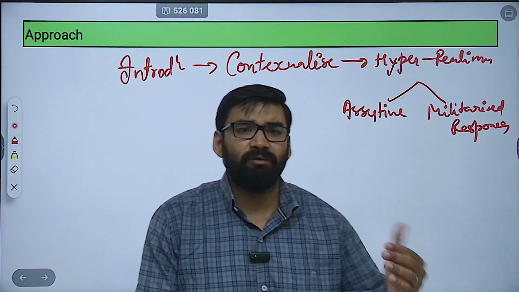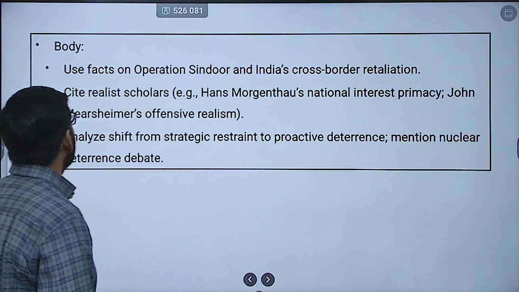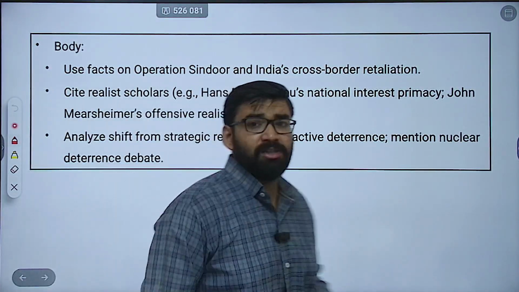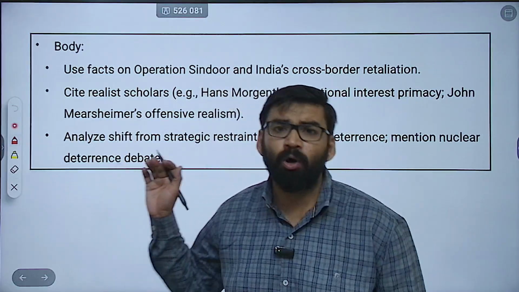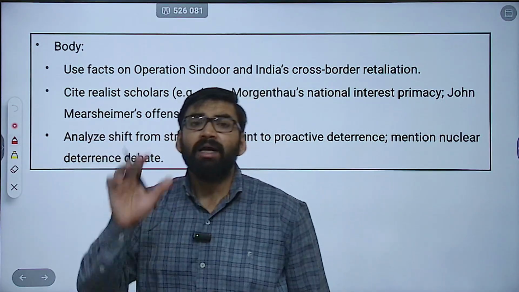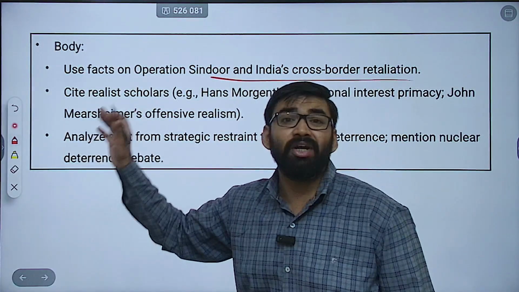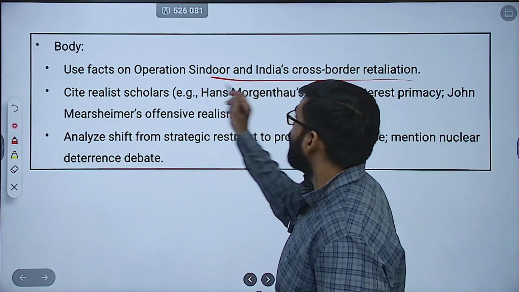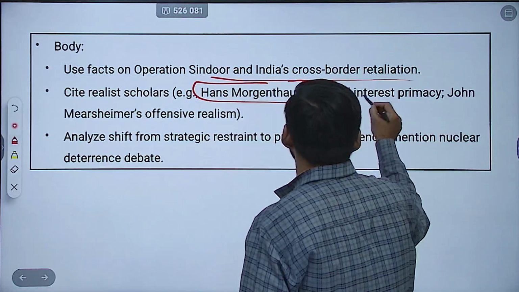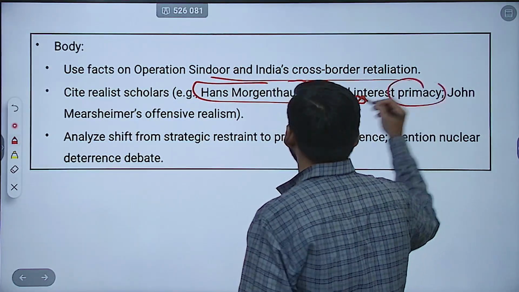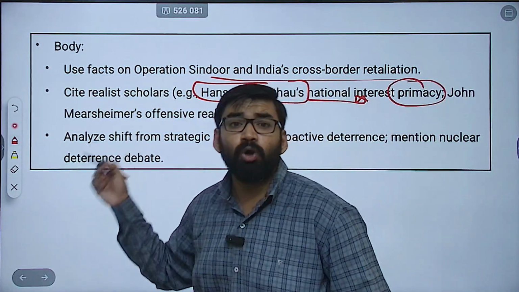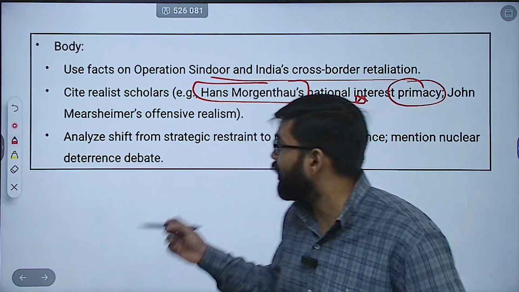Now, body of the answer. Let's try to understand body of the answer. Now, first thing, you can use facts on Operation Sindoor and India's cross-border retaliation. Then you can cite realist scholars here like Hans Morgenthau, his national interest theory. Then you can mention John Mearsheimer's offensive realism.